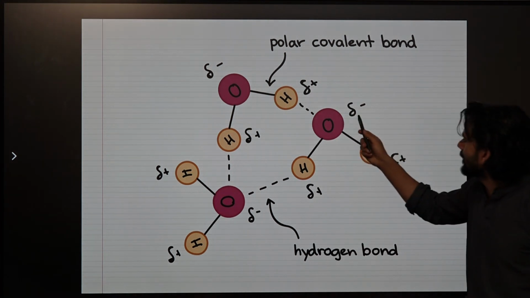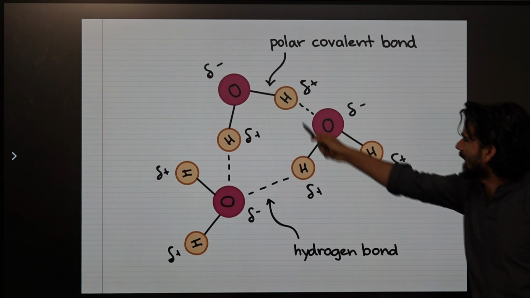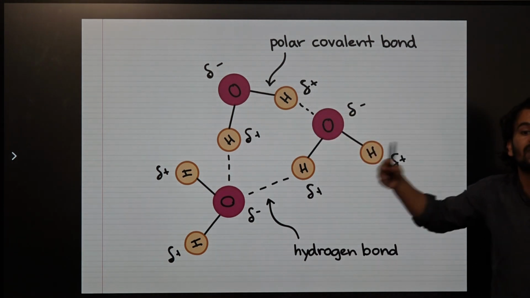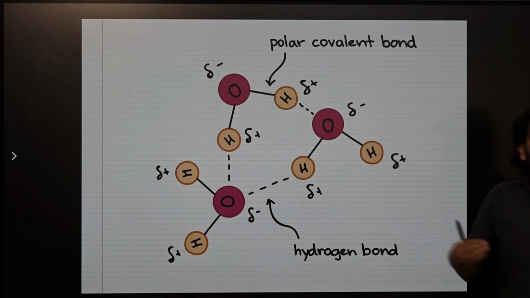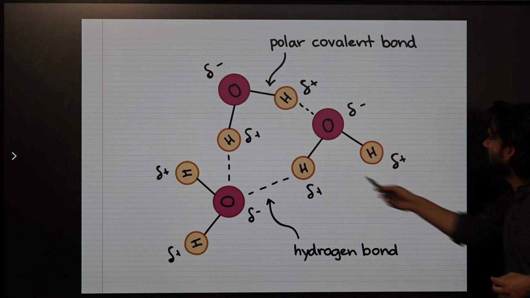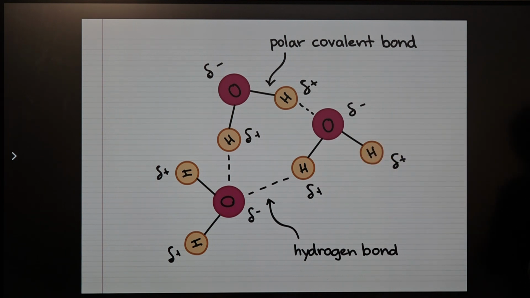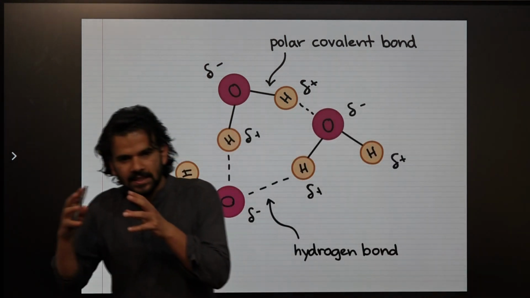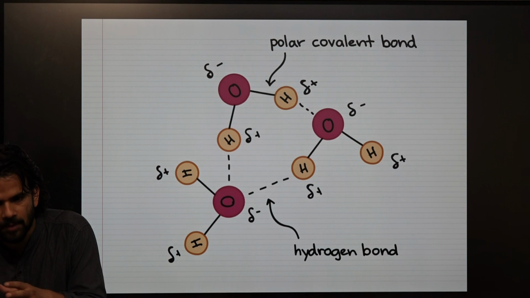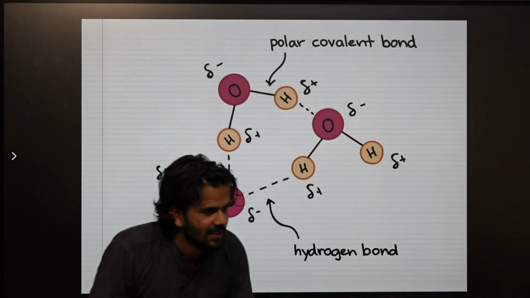So oxygen will have a slightly negative charge around itself, and the environment around hydrogen will be a little more positive. So there is an area where the charge is positive, and an area where the charge is negative.